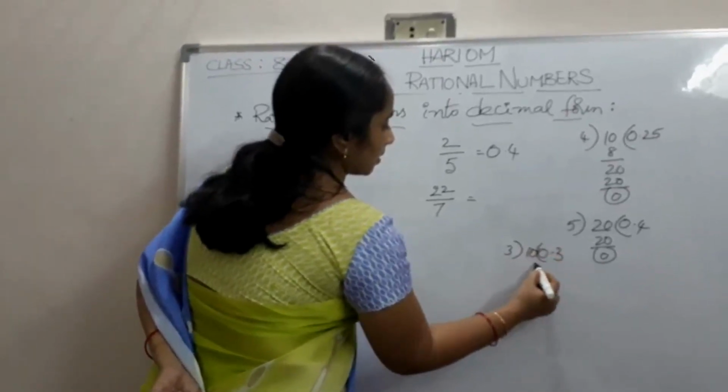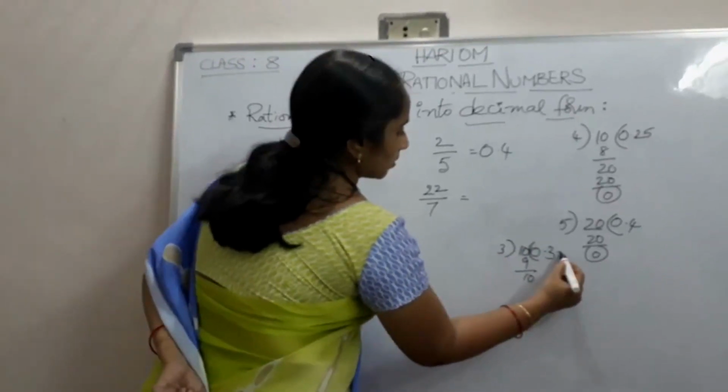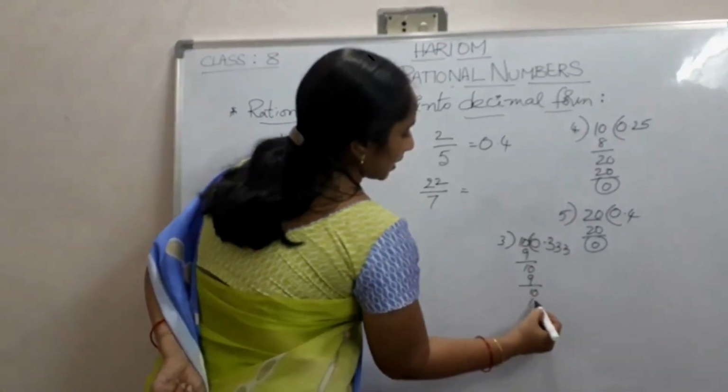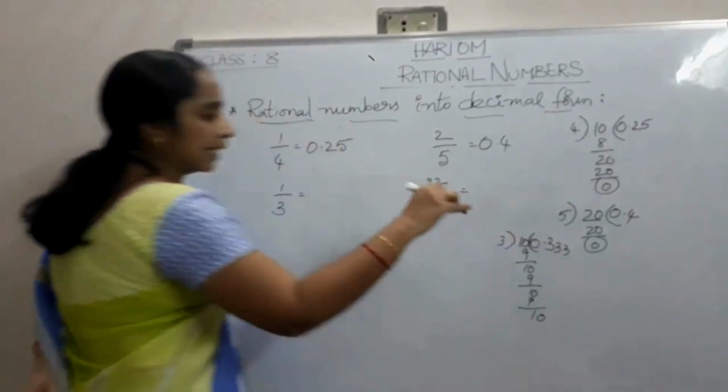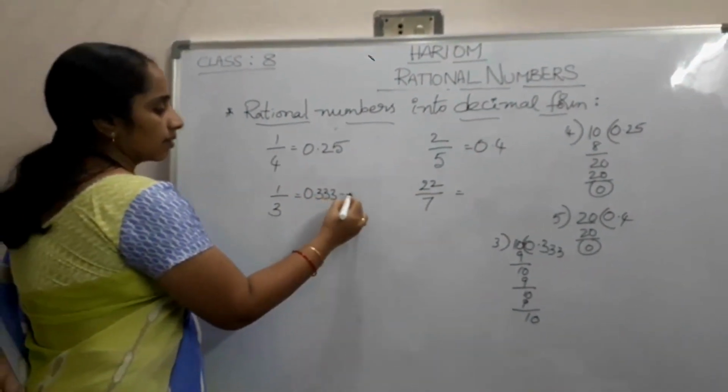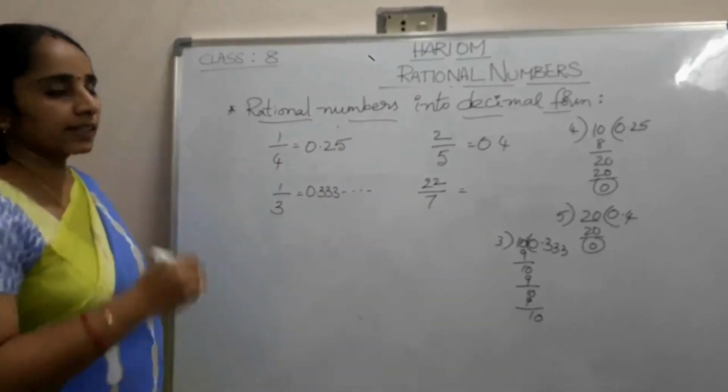Three threes are 9, 1 0. Again 3 threes are 9, 1 0. So it goes on continuously, it has no end.